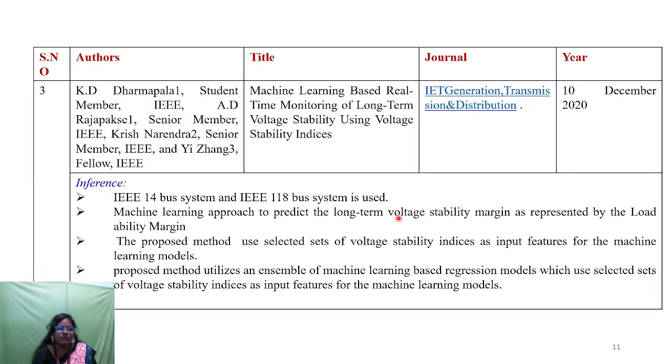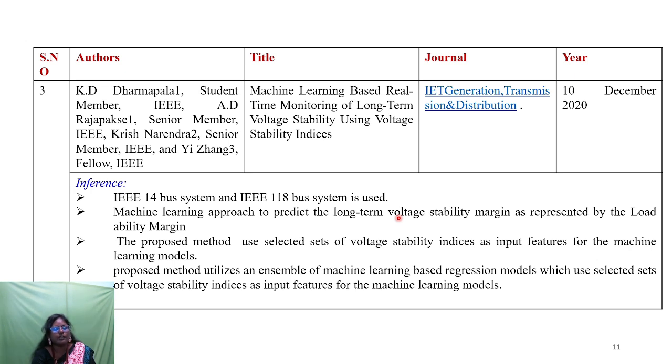And the third is machine learning based real time monitoring of long term voltage stability using voltage stability indices. This paper was published in IEEE Generation, Transmission and Distribution in the year 2020. Here they are using two systems for the proposed methods: one is the IEEE 14 bus system and another one is the IEEE 118 bus system.